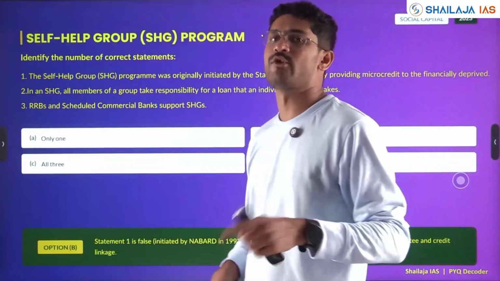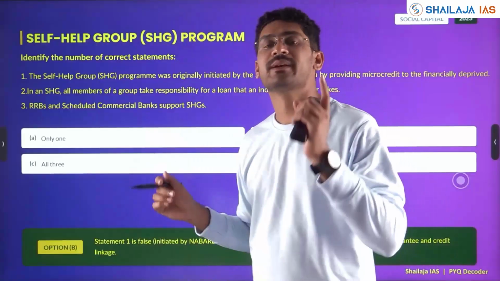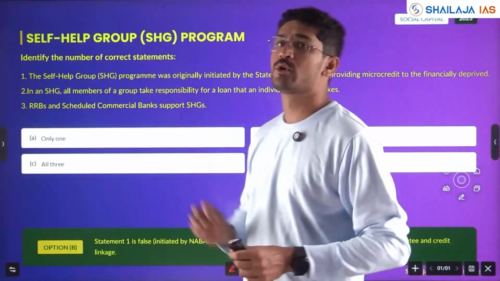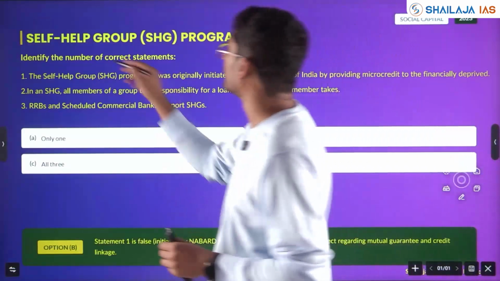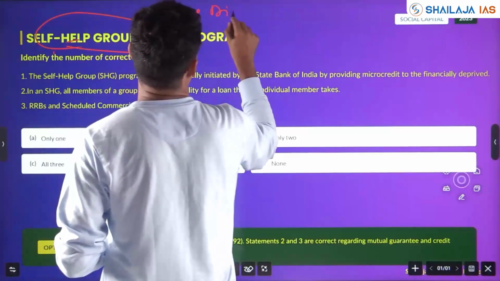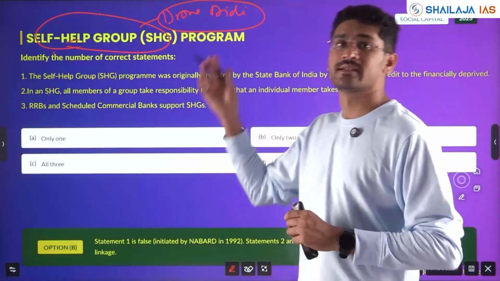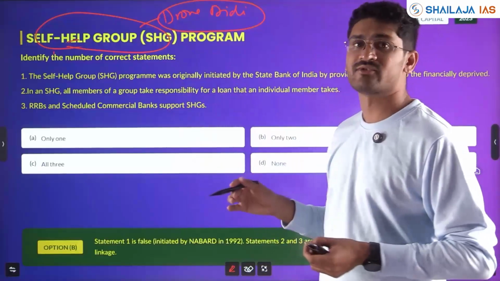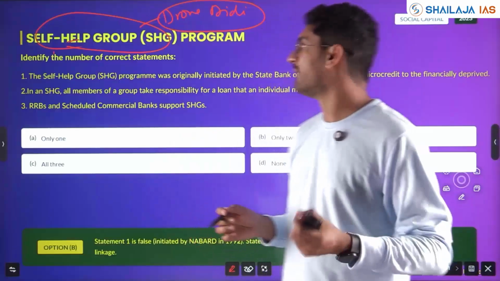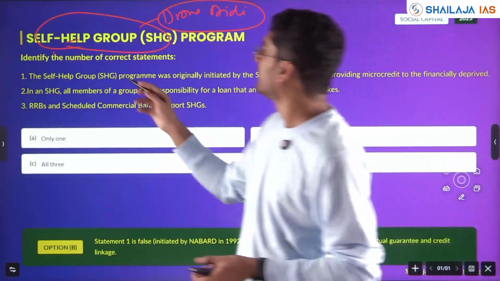You should know the MSP of all 22 crops, the committee, and the way it is calculated. All this becomes very important for economy in prelims. Self-help groups, questions were there always. Now Drone Didi was also in news. All these current affairs you should link with static topics and the institutions. Asked with respect to agriculture, sustainable development, inclusive governance. Very, very important, where two to three questions are coming from this area. Now we'll see the question.